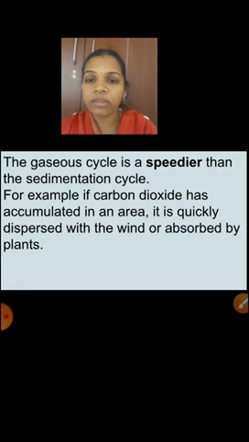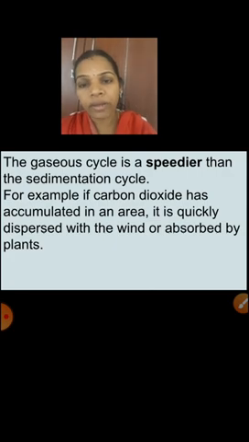For example, if carbon dioxide has accumulated in an area, it is quickly dispersed with the wind or absorbed by plants. So when carbon dioxide is accumulated in our atmosphere, what will happen? Yes, it is absorbed by plants, for the photosynthesis process. So compared to the sedimentary cycle, the gaseous cycle is speedier.